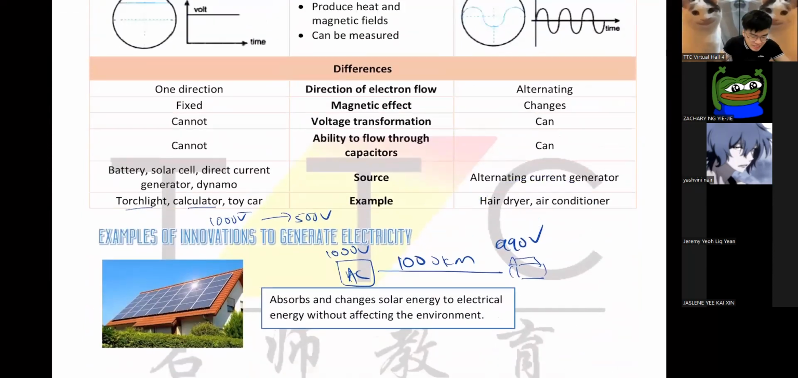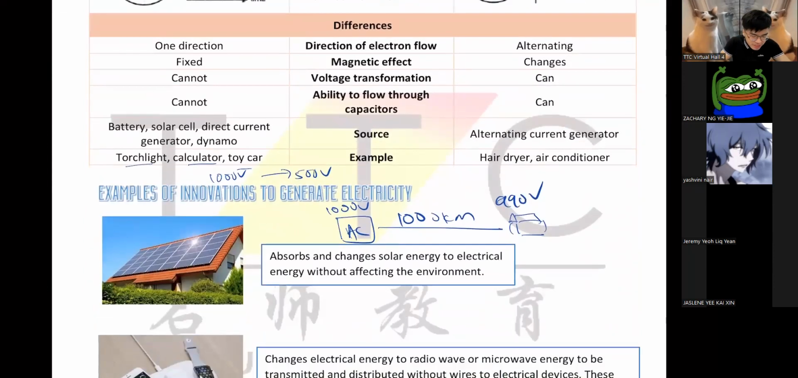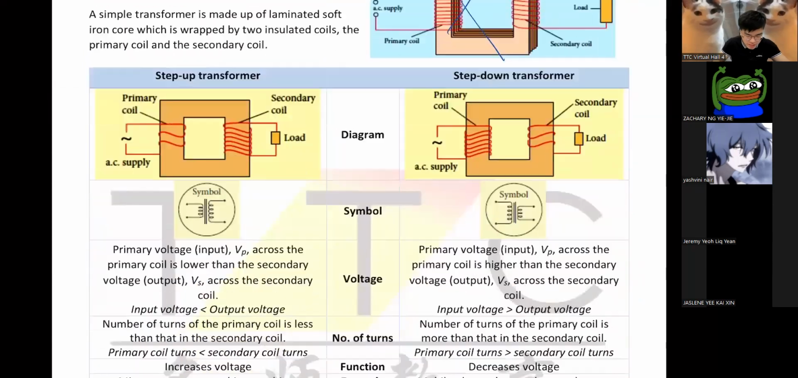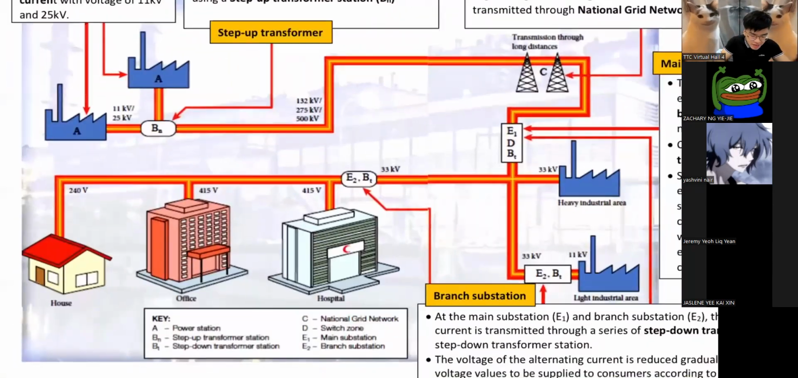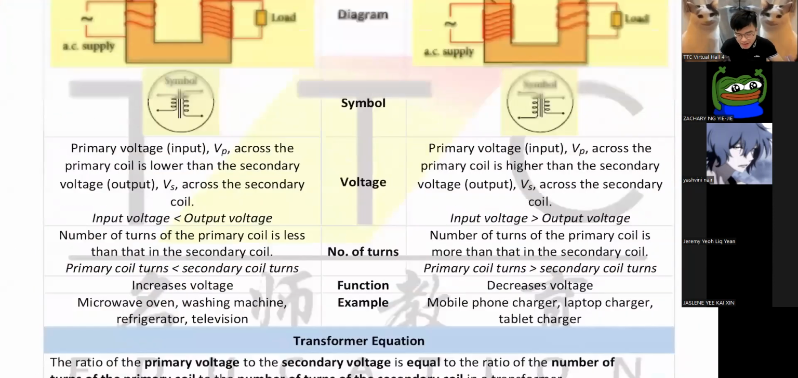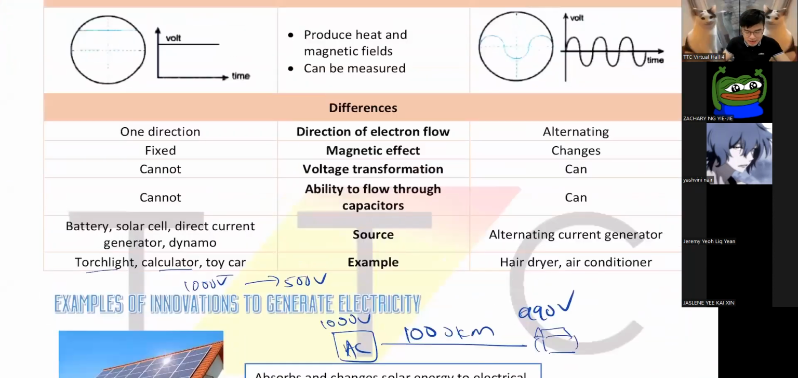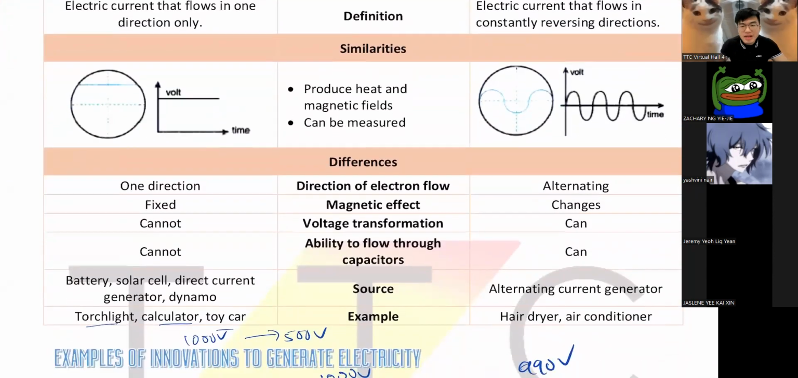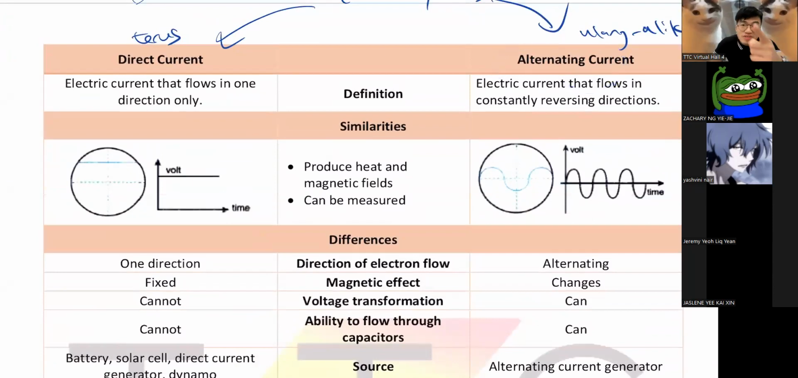That's why you see DC mostly used in torchlights, calculators, toy cars. Your phone uses DC. But AC is very strong. That's why it is used in transmission. When TNB gives you electricity, it's in the form of 500,000 volts. So yes, they're very high. So Edison used this against Tesla. He electrocuted elephants and showed the public, saying, you see, this is how dangerous AC is. You still dare to use AC?